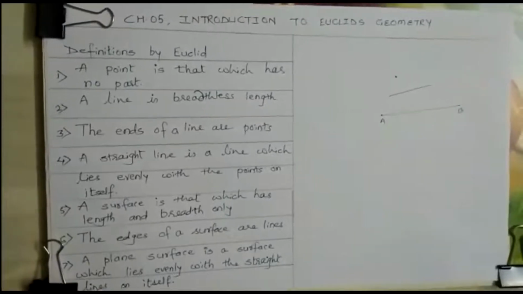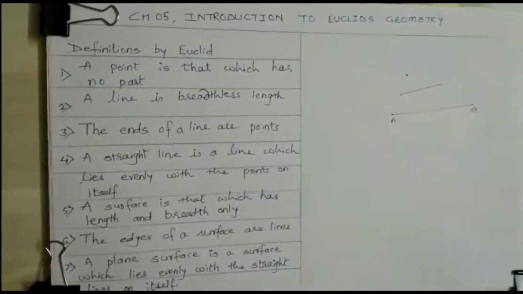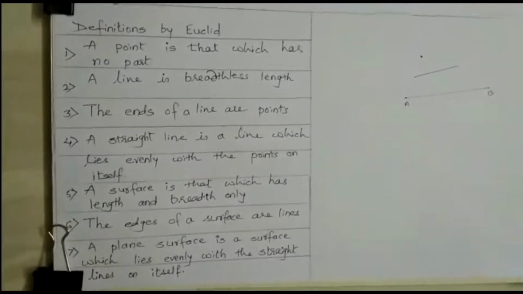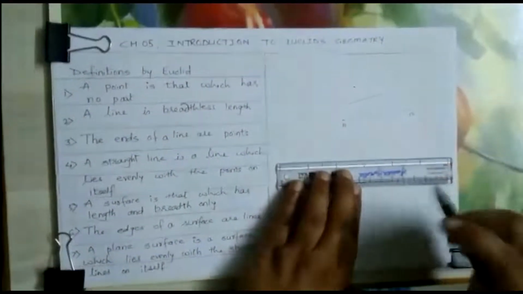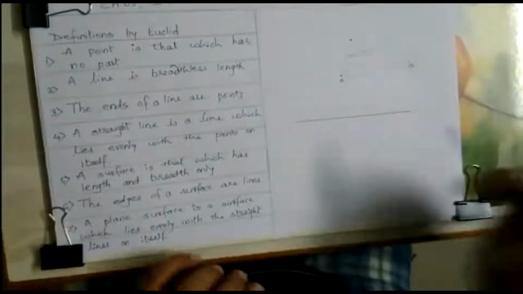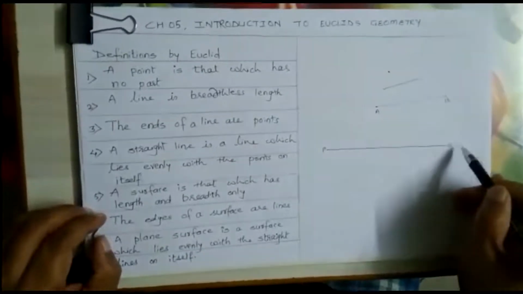A straight line is a line which lies evenly with the points on itself. Okay, I will try to draw a straight line. What do you mean by a straight line? Suppose I draw one line here, say PQ. P and Q are the end points.